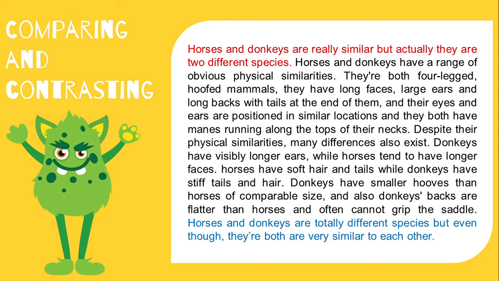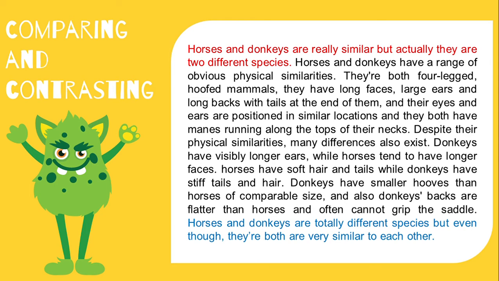They're both four-legged, hoofed mammals. They have long faces, large ears, and long backs with tails at the end of them, and their eyes and ears are positioned in a similar location, and they both have manes running along the tops of their necks.